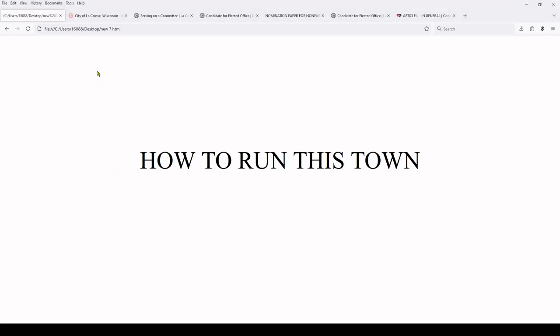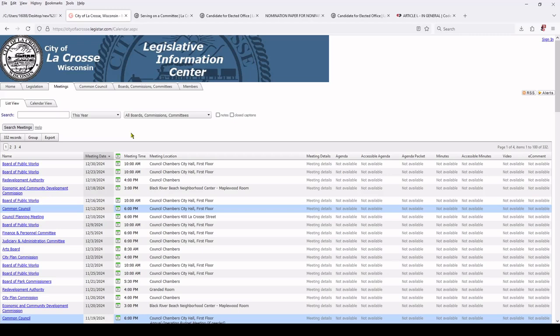I'm going to teach you how to run this town. This town in particular is La Crosse, Wisconsin. It might be helpful for other towns, but I'm not going to talk about them specifically, and there's going to be some pretty specific information in here that's not going to help if you're not in La Crosse, but I don't know, it might give you an idea.